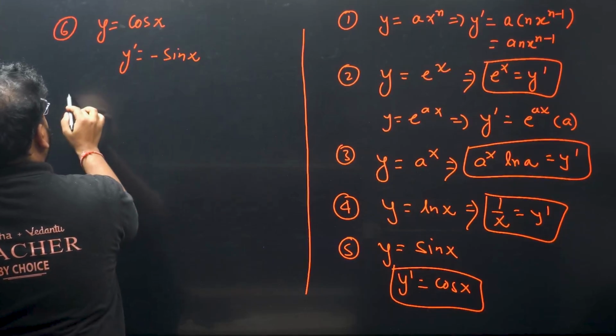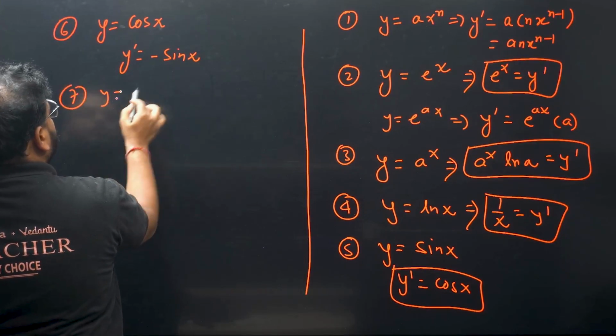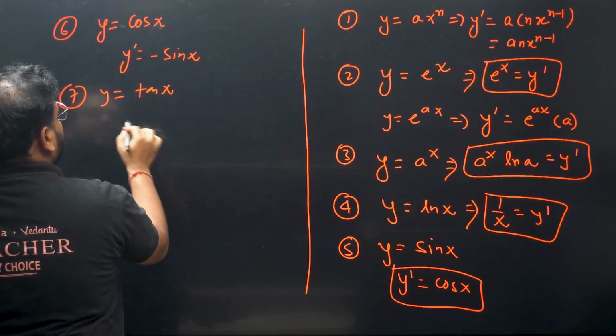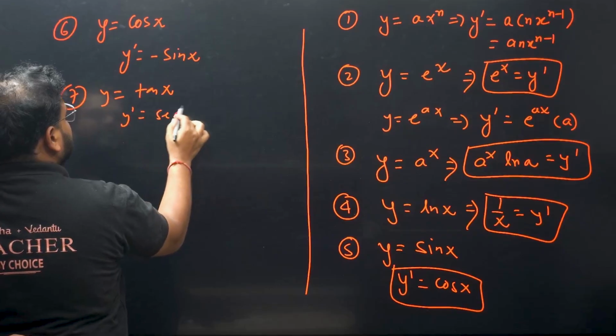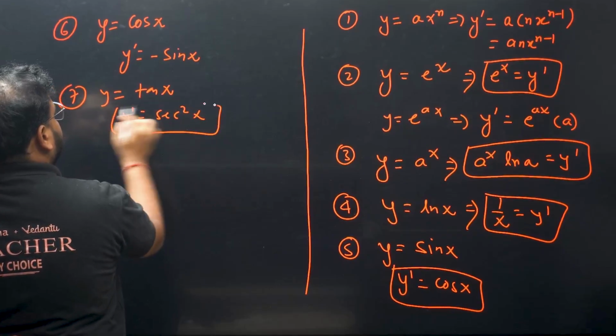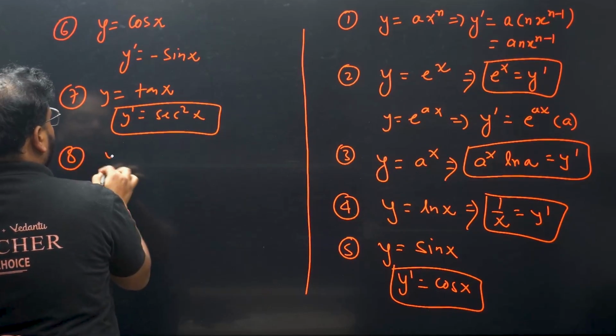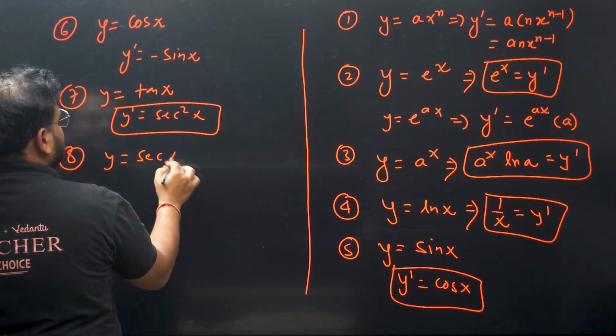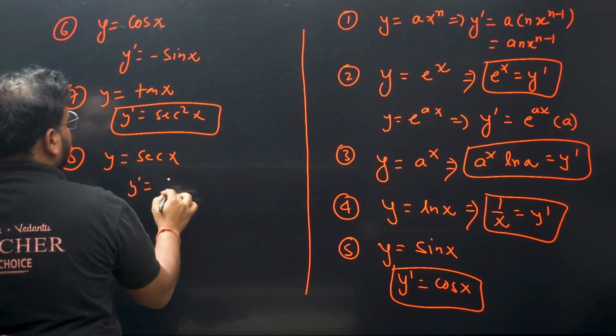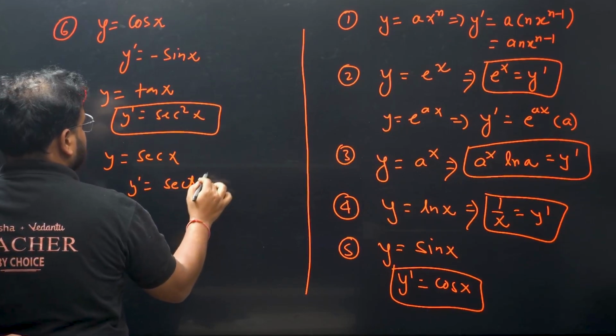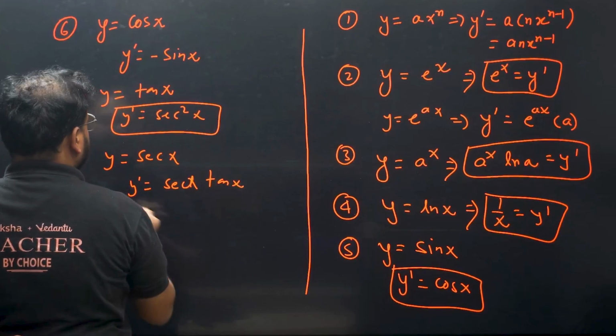Okay, and the seventh one, if I have y equals tan x, then y dash is given by sec square x. If I have y equals sec x, y dash is given by sec x tan x.